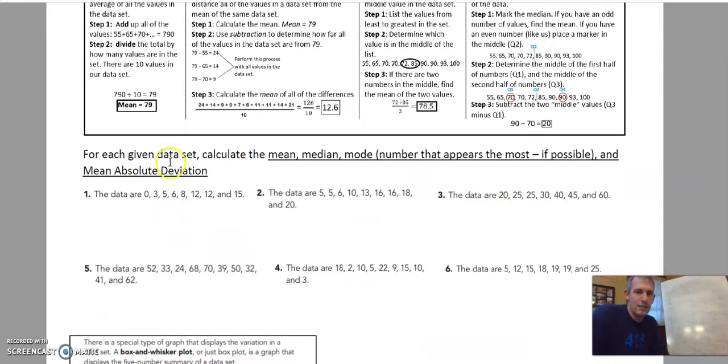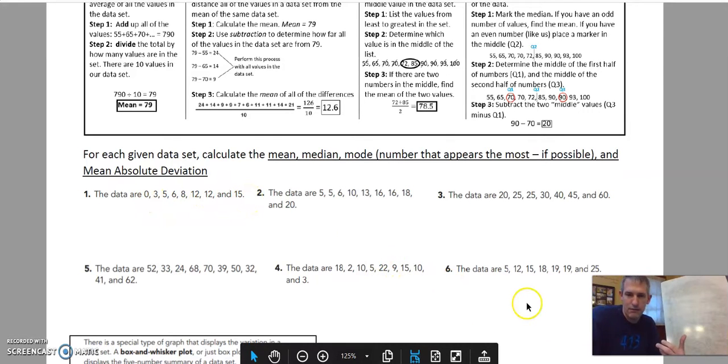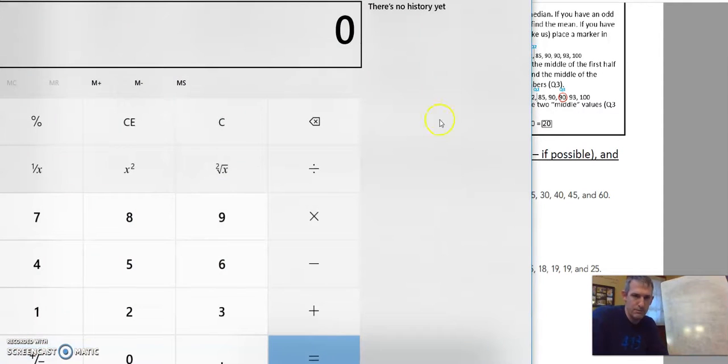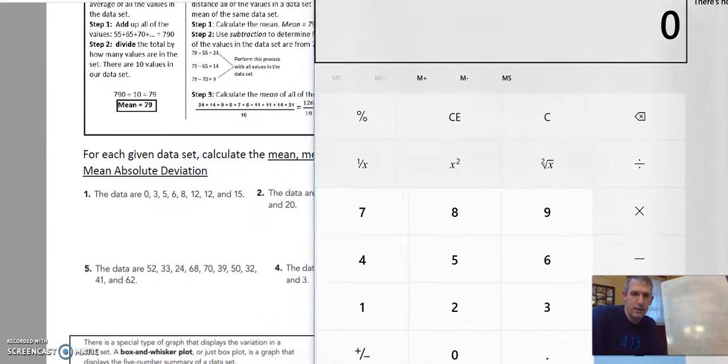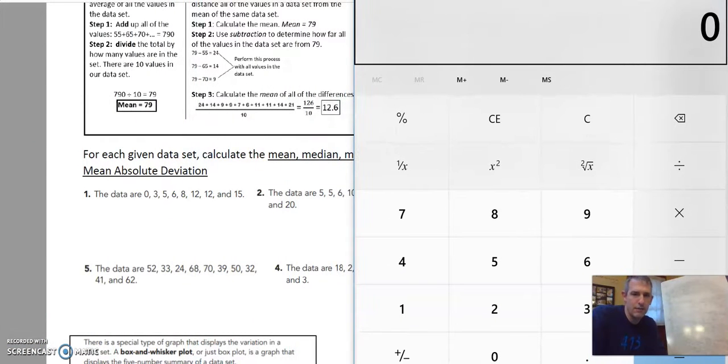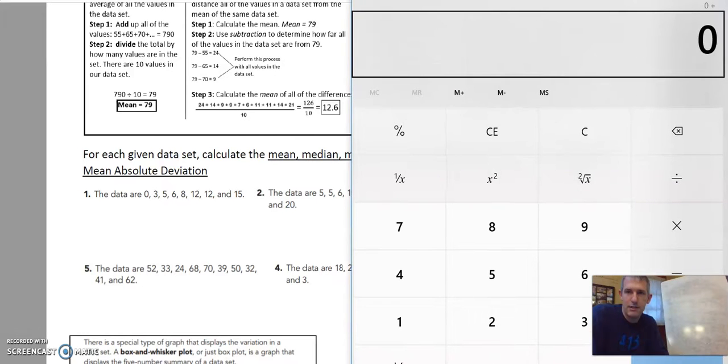So for each given data set, calculate the mean, median, and mode. The data are shown, so we want to add all these together and then divide it by the number of numbers. So let me pull up my calculator. I'm going to slide it over here so we can actually see what we're doing. I'm going to add 0. It's not going to change anything, so really we didn't have to do that. I'm going to slide this down so you can keep track here of what I'm adding.